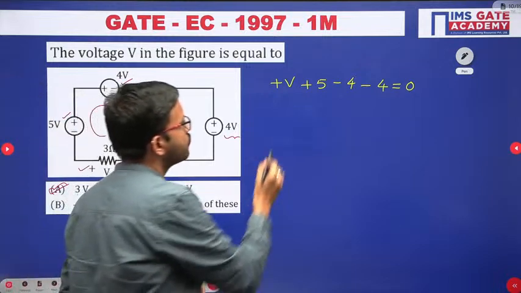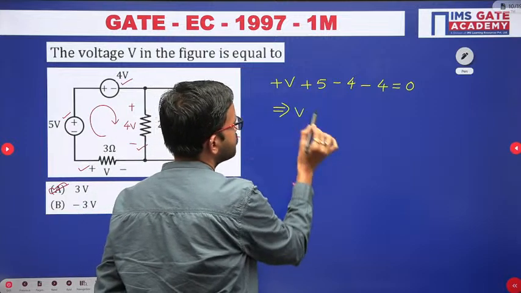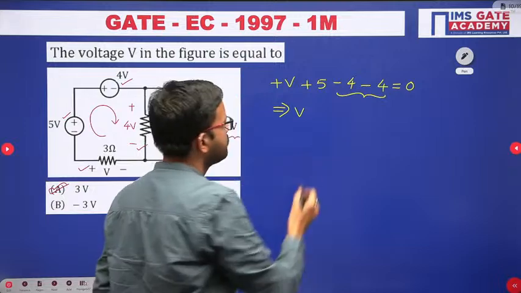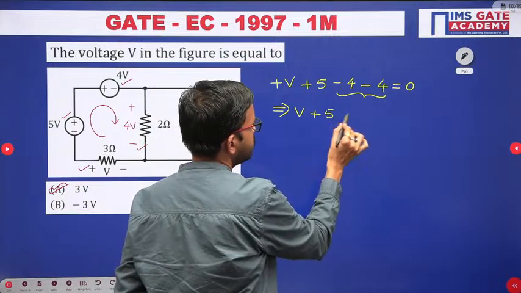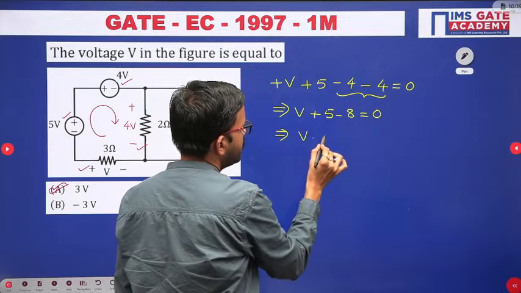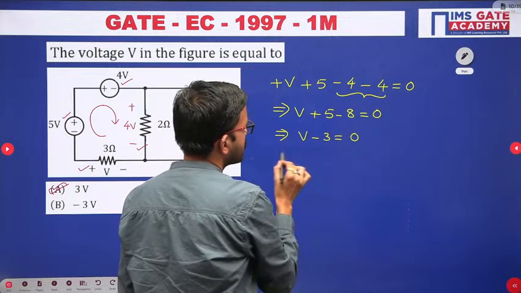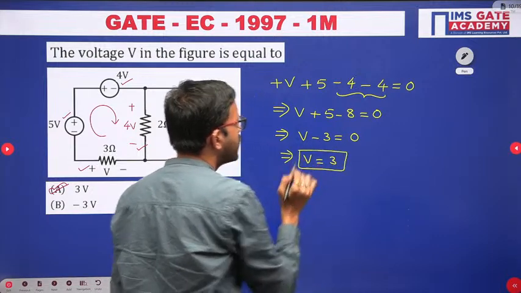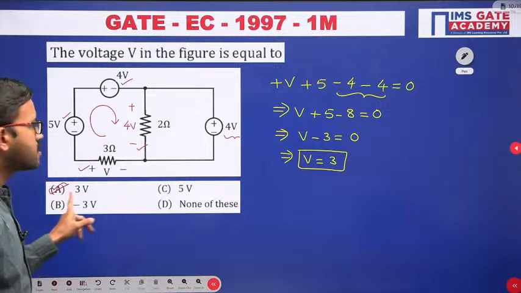So from here, you will be getting minus 4, that means minus 8, plus 5, minus 8. So from here, you are getting minus 3. From here, you will be getting 3. So the voltage across that particular 3 ohm resistor is 3 volts.